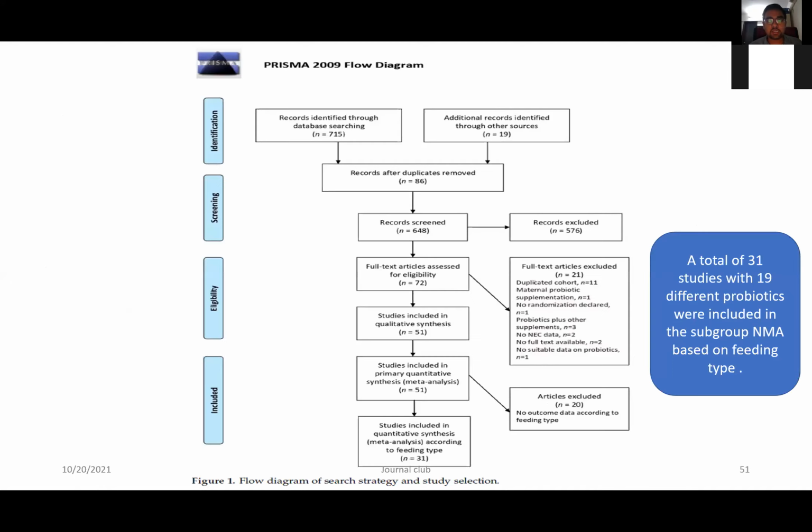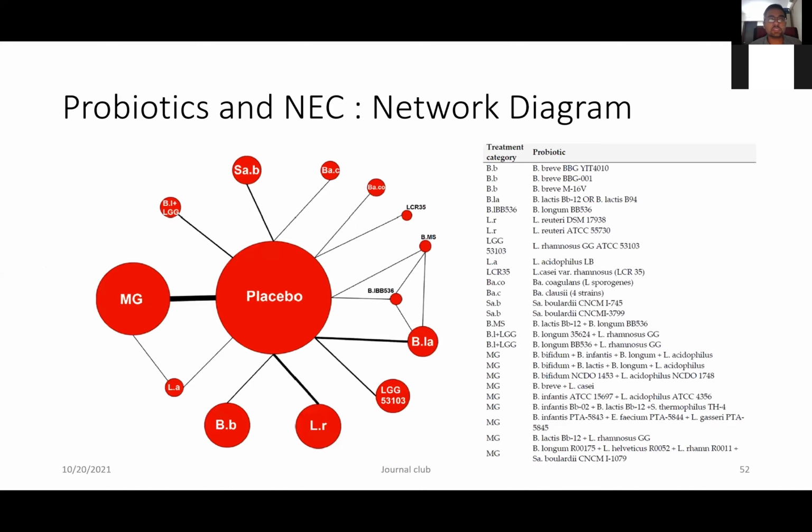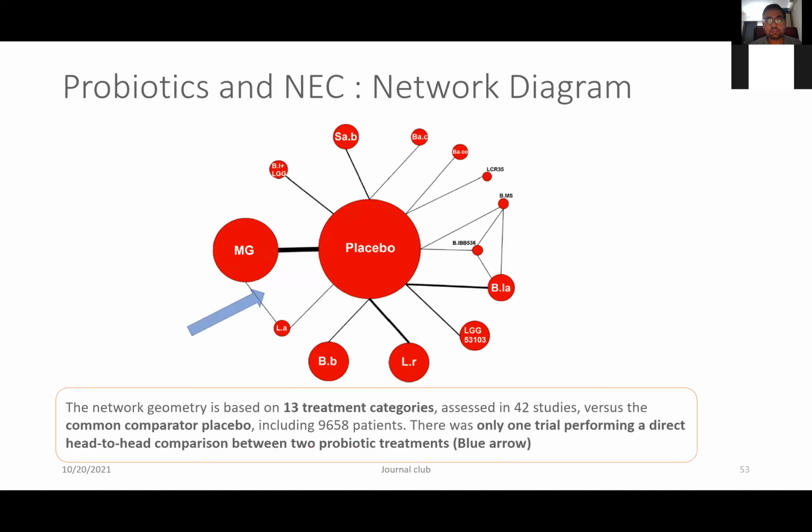Now, this study was conducted. The PRISMA flow diagram was mentioned in the study, where after scrutinizing there were 51 studies. And after finding out the actual studies where they had included the type of feeding, they restricted themselves to 31 studies. So this was the network diagram. I know you are familiar with it now, and I am quite confident we can read this network diagram.